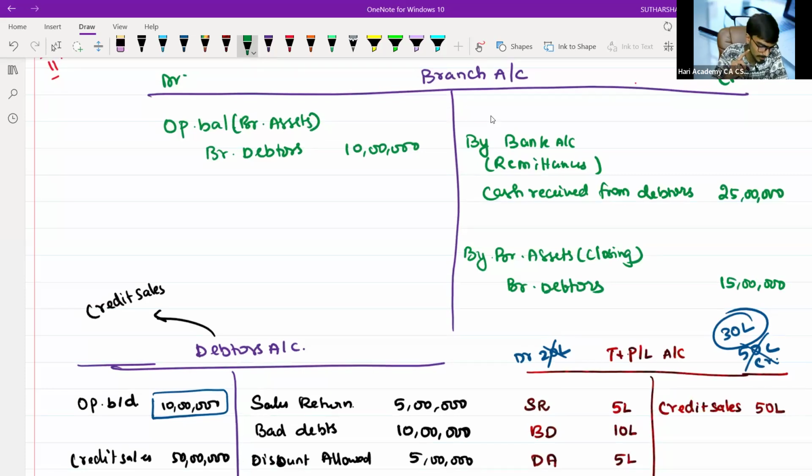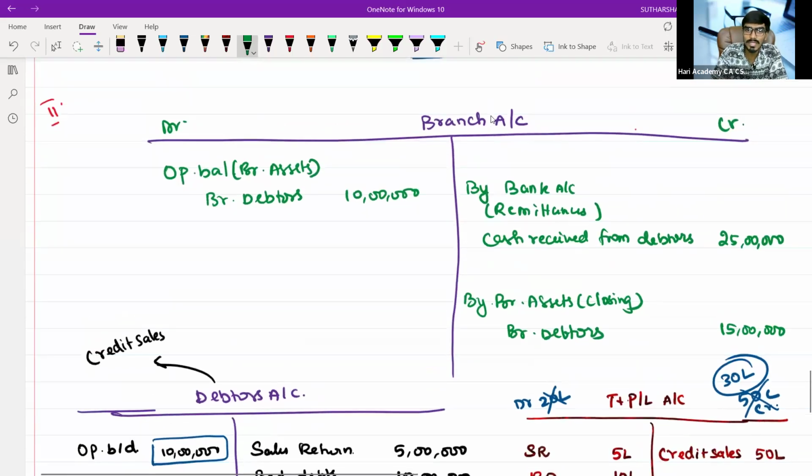Now simply think, how much am I recording on the credit side? 40 lakhs, sir. How much am I recording on the debit side, sir? 10 lakhs, sir. What is the net effect, sir?